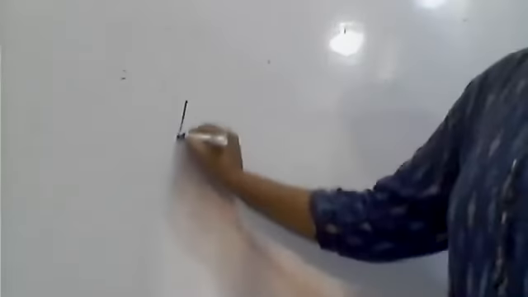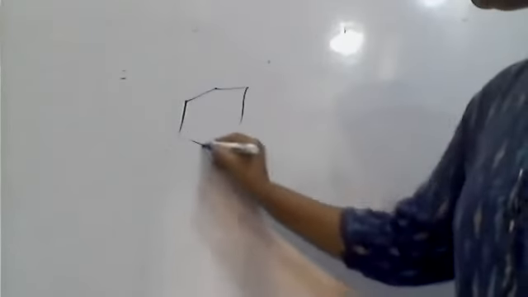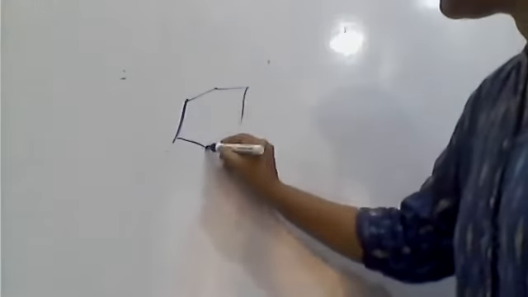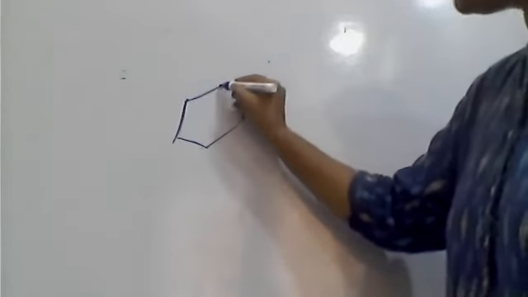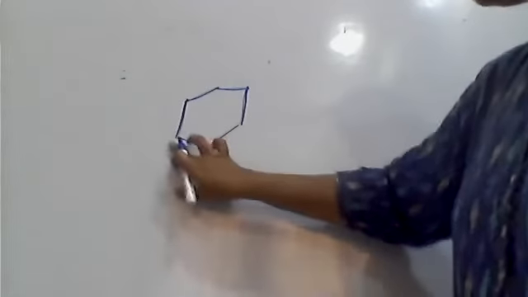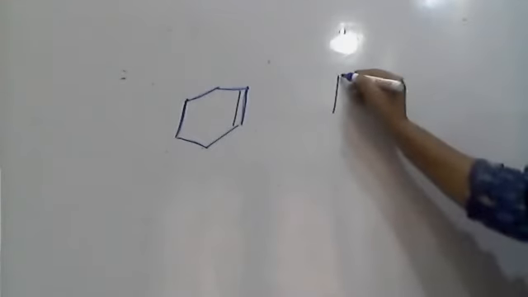And next, see this molecule. It is cyclohexene.